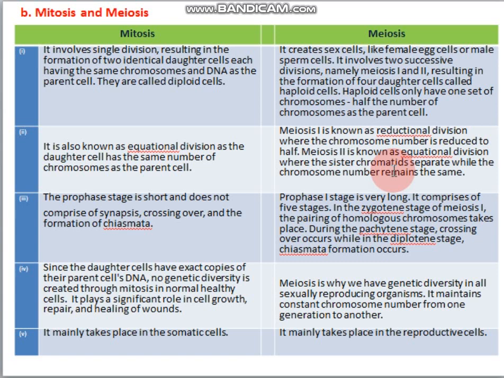So we've already studied very clearly what is mitosis and meiosis. So the main differences are mentioned here. You can note them down. Okay, basically we know that mitosis takes place in somatic cells, that is non-reproductive cells, and meiosis takes place in reproductive cells. Here diploid cells are formed, here haploid cells are formed.